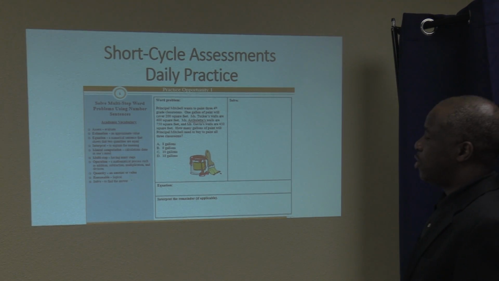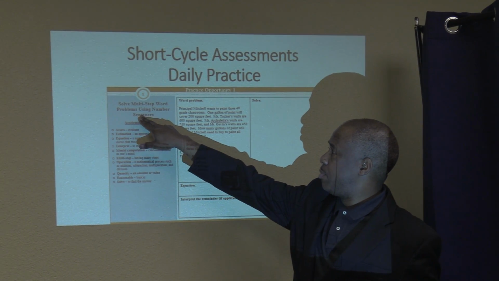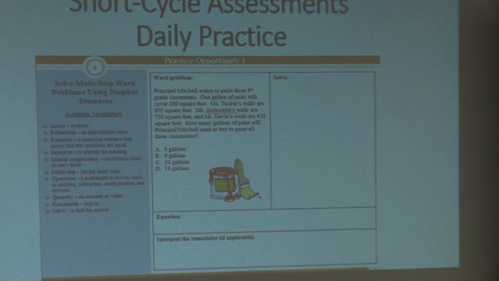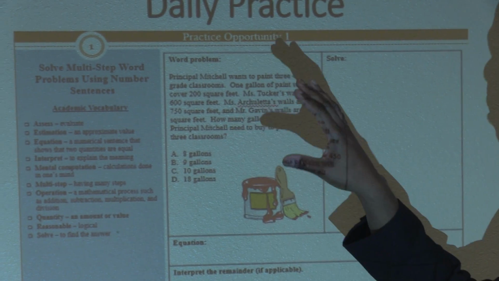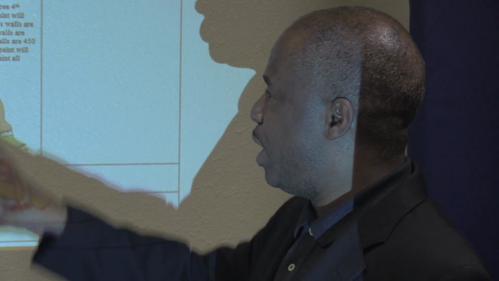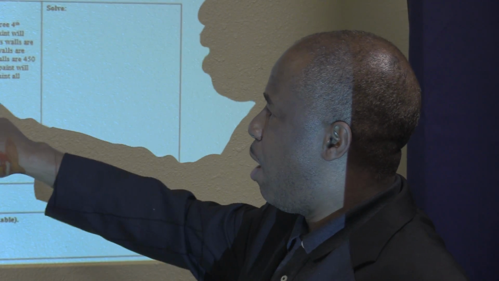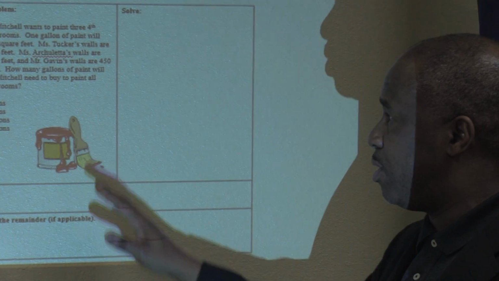So here's the academic vocabulary that addresses this standard. Well, we've taken the pre-assessment. Now, here's Tuesday, practice opportunity 1. The students aren't to do this by themselves. This is a gradual release, so we're going to do it the we do. Because, again, they took the pre. We want to make sure they understand how to set this problem up, how to solve it, and how to interpret it if there's a remainder and so forth.